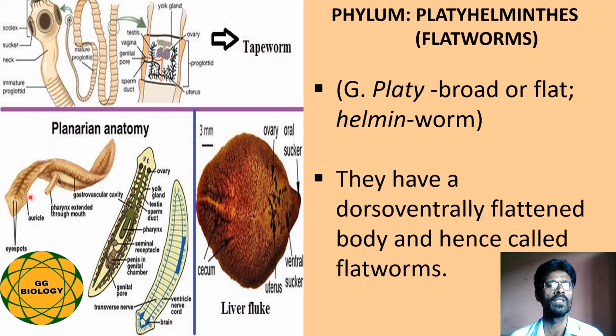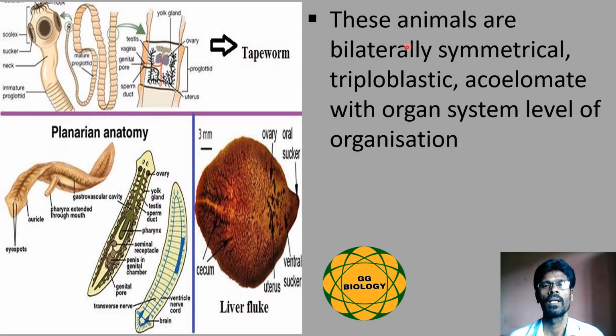So once we see the body of the flatworms, the dorsal side as well as the ventral side are compressed to form a flat structure, so that they are called flatworms. Platyhelminthes are bilaterally symmetrical triploblastic acoelomate animals with organ system level of organization.